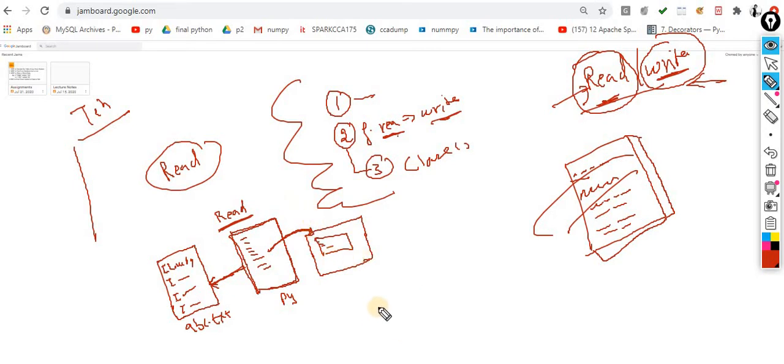Second is the write operation. Write operation means with the help of this console screen, you are asking for data from the user: enter name, enter roll number, enter age. This data is entered into the console screen. With the help of this Python script or Python program, this data is written back into the file, that is the abc.txt. So this concept is called write. These are the two steps. Now you understand the concept, what is the purpose of read and what is the purpose of write.